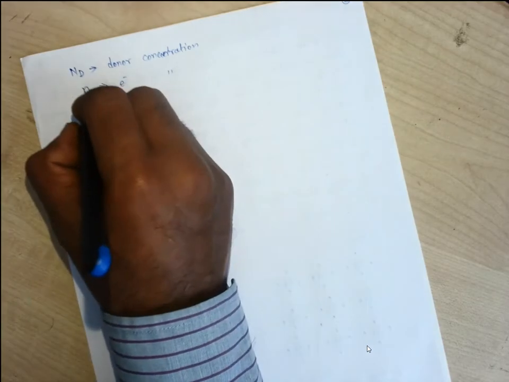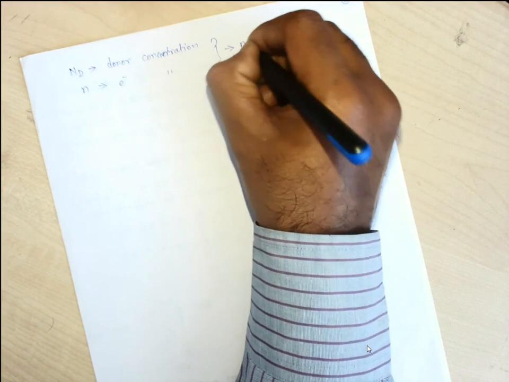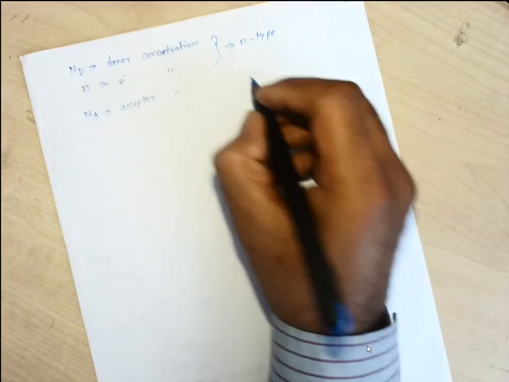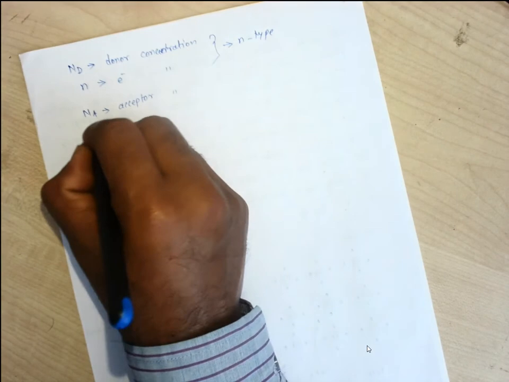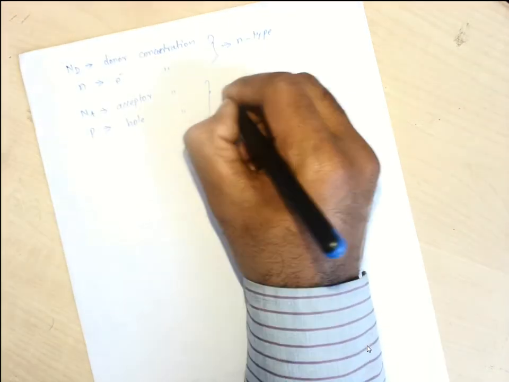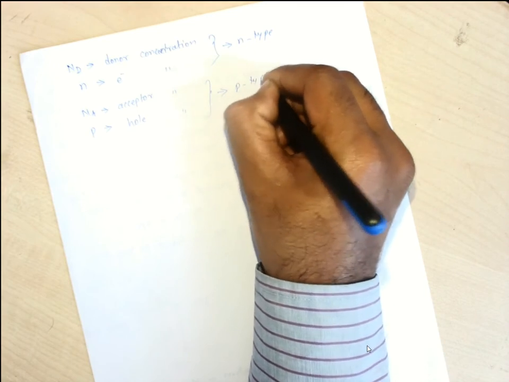Now for the p-type, let us consider Na as the acceptor concentration and p as the hole concentration in the p-type semiconductor.